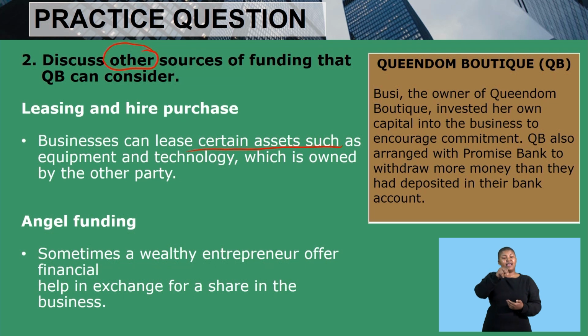Another source of funding that we have is angel funding. Sometimes a wealthy entrepreneur offers financial help in exchange for a share in the business. So another source of funding that we can look into is angel funding, whereby we don't go to the bank, but instead we find a wealthy entrepreneur who then invests in our business in exchange for a share in the business. In that way, we obtain capital and the investor gets a share. We are not owing anyone anything, but instead we exchange a share for money that is going to be invested as capital to assist us as a business.